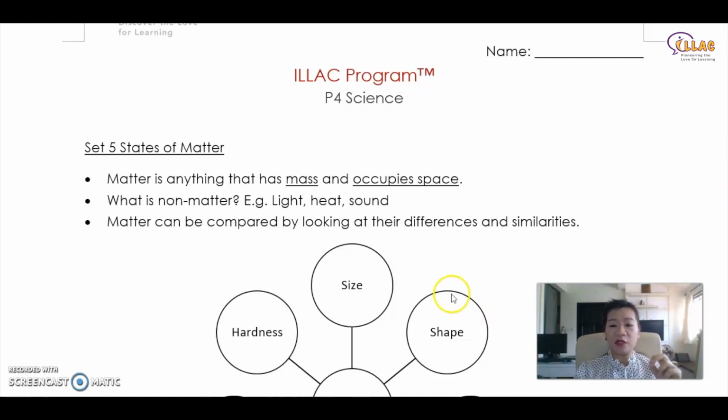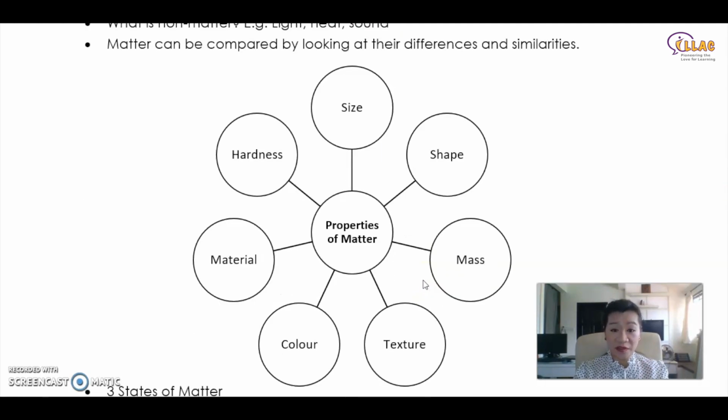Matter can be compared by looking at their differences and similarities. For example, you can compare them in size, shape, mass, texture, color, material, hardness. Basically things that you can see, things that you can touch. Can you then touch air around us? You can. Just by fanning like this, you can actually feel that there's wind going on. So if you can feel it, you are moving something in this invisible environment, which is a form of gas actually.